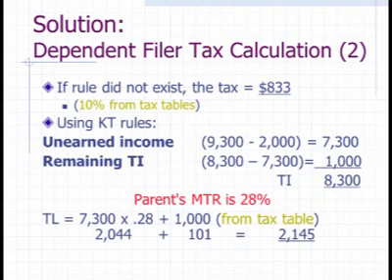So here's our tax calculation. The amount taxed at mom's rates times 28% plus the tax from the tax table for $1,000 for a single filer. And as you can see, this time, once again, a little under 3 times the amount that would have applied if there had been no kiddie tax.